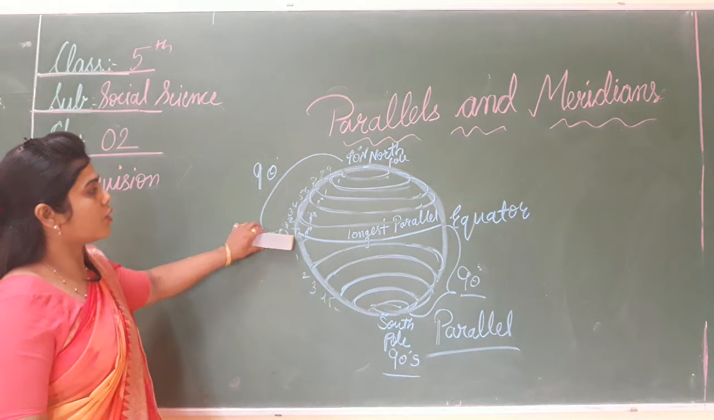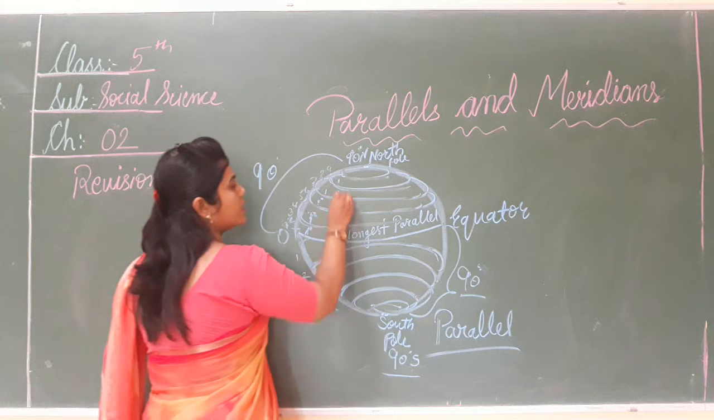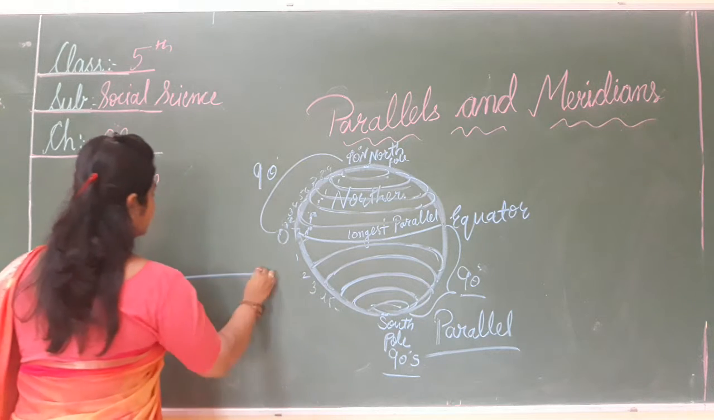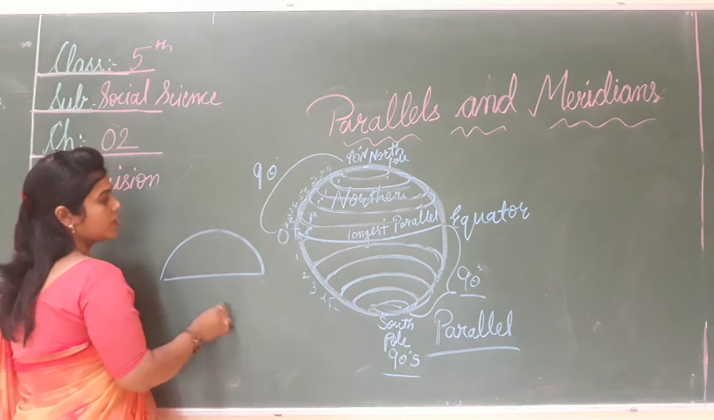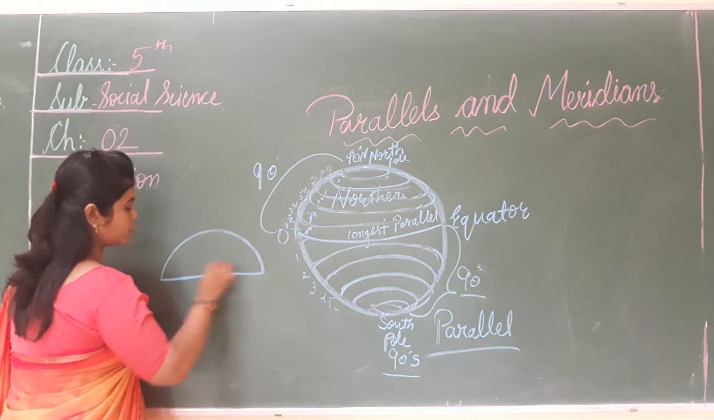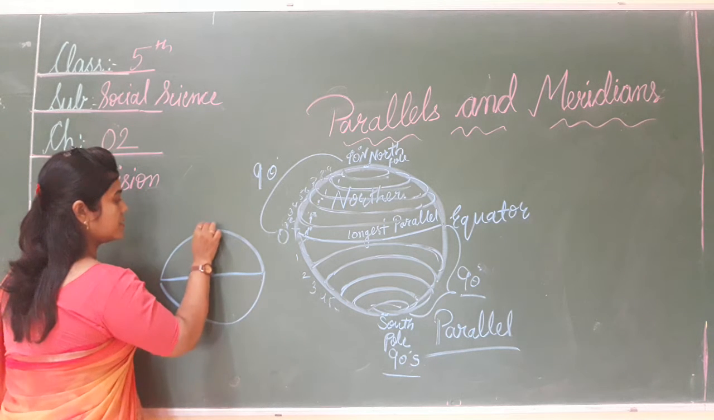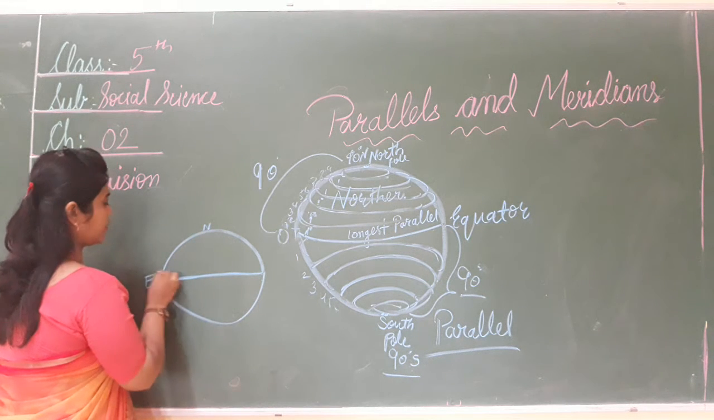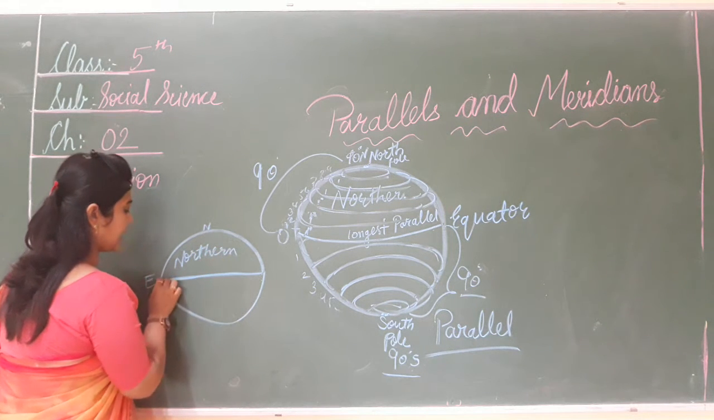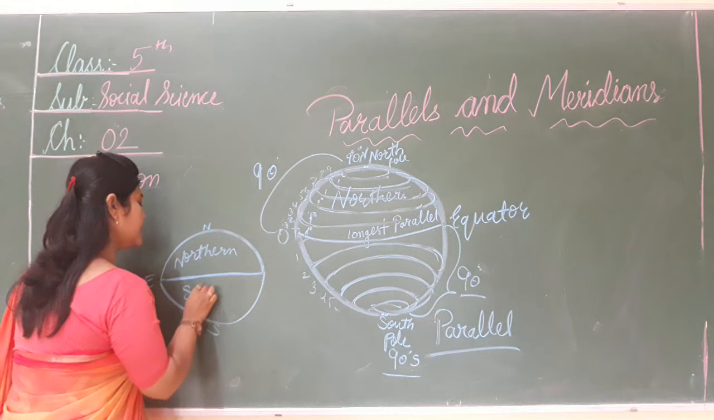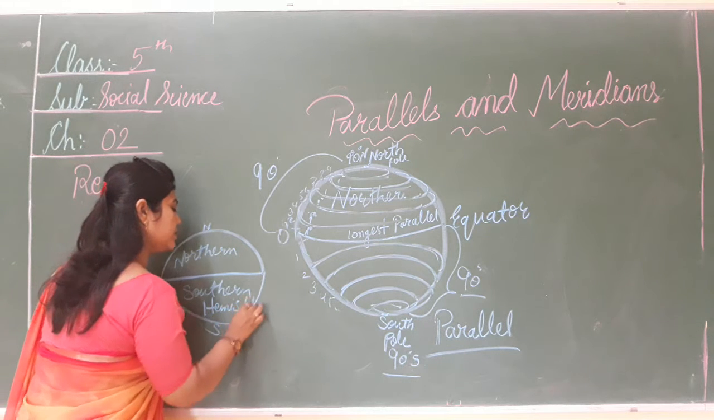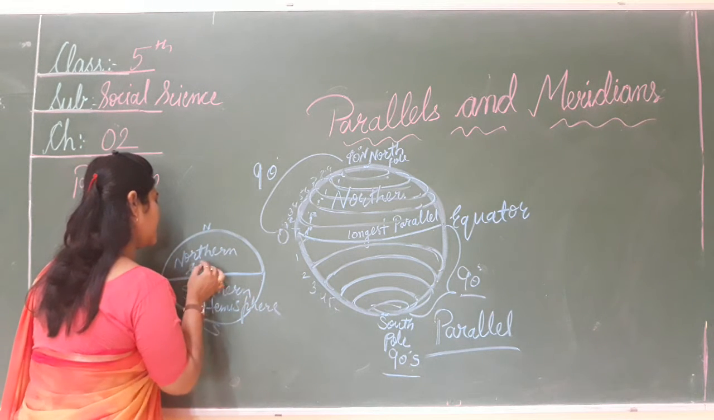The part that lies from the equator to the North Pole is called the Northern Hemisphere. Hemisphere means half of a sphere. So the equator divides the earth into two parts. ये इक्वेटर है, ये डिवाइड कर रही है टू पार्ट्स में. The part from the equator to the North Pole is the Northern Hemisphere, and the part from the equator to the South Pole is the Southern Hemisphere. Okay? So the equator divides the earth into two parts.